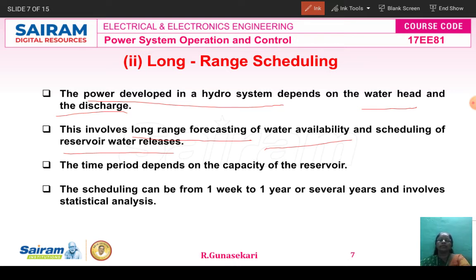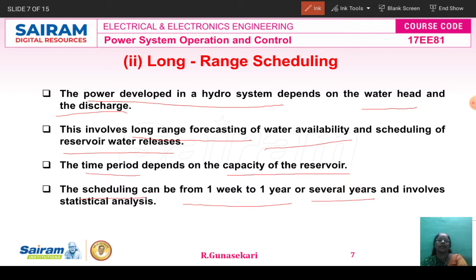The third one is the time period, because the water flow and the water head happen within a particular time period only. So the time period depends on the capacity of the reservoir. Already I told you, reservoir means what? A huge amount of water is stored in one place, that is called a reservoir. Water stored during the summer season is utilized during the winter season. So the scheduling is from 1 week to 1 year or several years. How we are scheduling is 1 week, or 1 year, or several years.